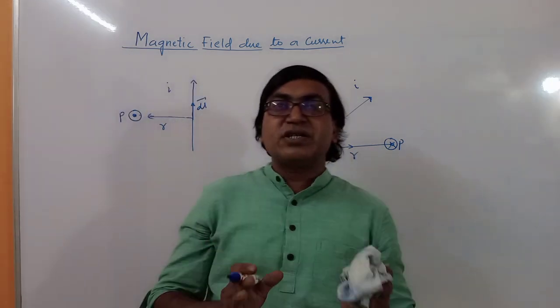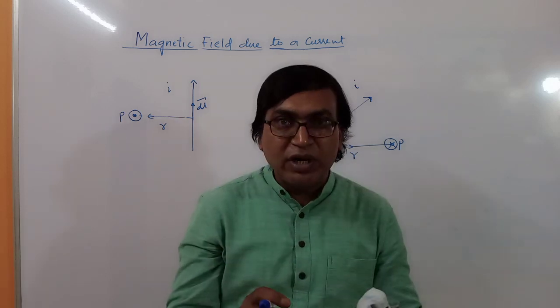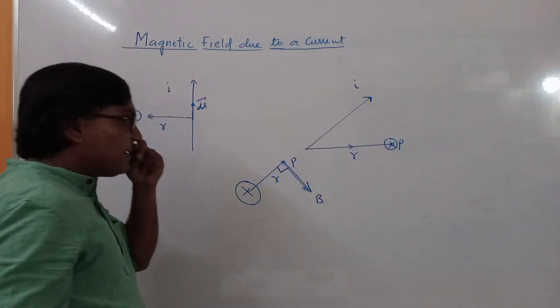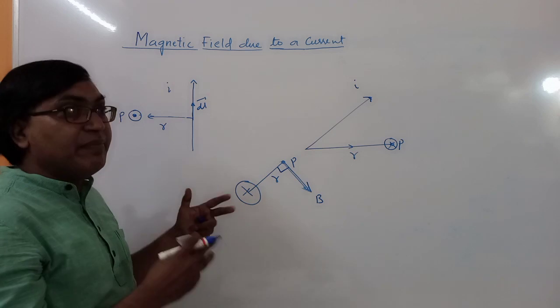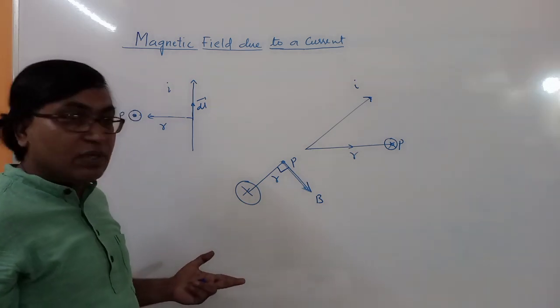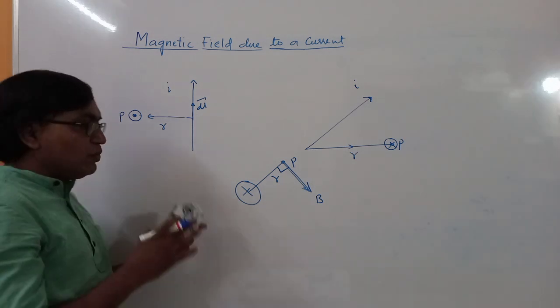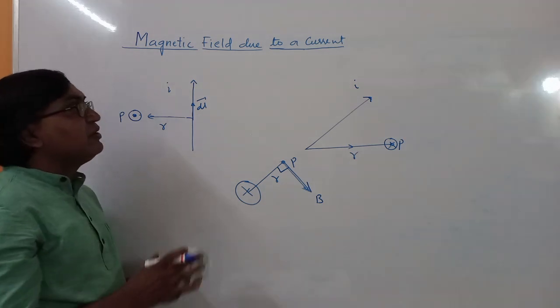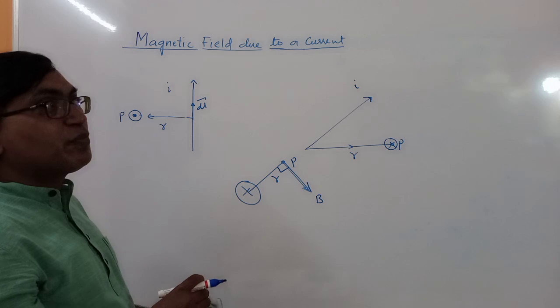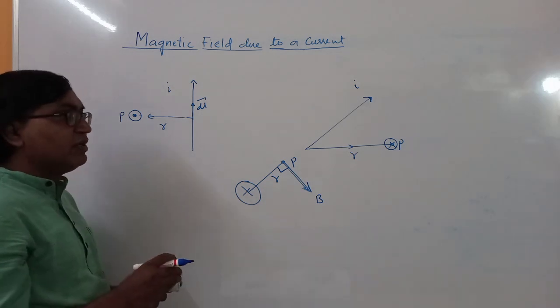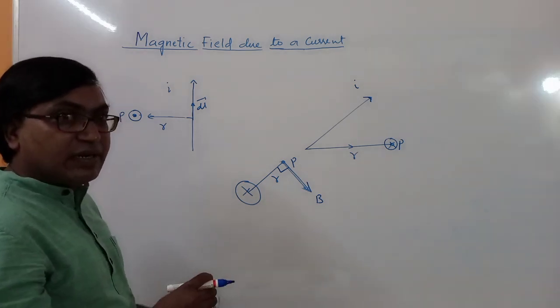Finding out the direction of magnetic field is very important, and this chapter mostly deals with three-dimensional aspect. So imagination is required and you should be very well versed with the cross product, finding the direction of the resultant vector in cross product.